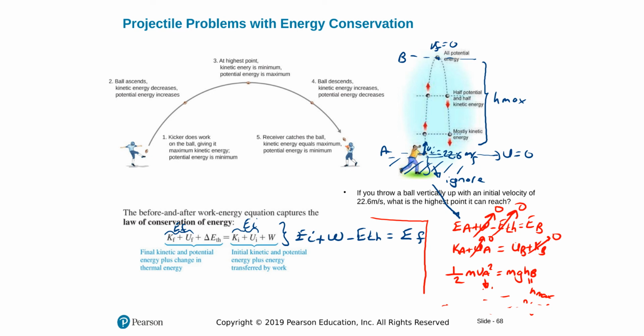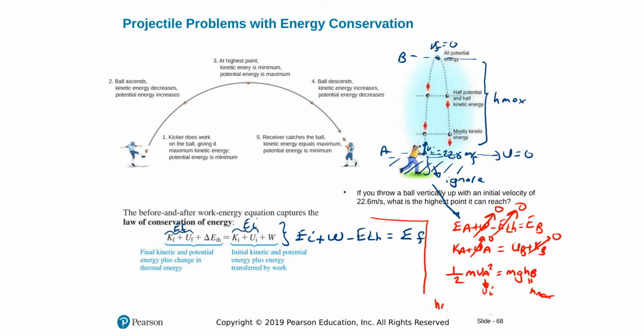The result is correct, only I made a mistake by putting an equation for initial velocity. We know initial velocity. We're looking for HB, H maximum.